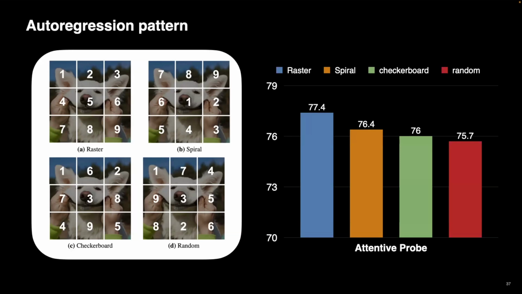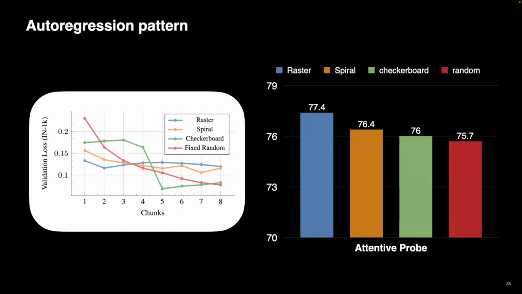We wanted to find out whether there is any good reason why raster is good. Raster is very arbitrary, and we wanted to know why it is potentially good. So we looked at how the loss evolves as we go further into the sequence. Intuitively, as you have more and more context, the task gets easier and easier. We wanted to see the distribution of difficulty across the sequence. What we see is that the more uniform the difficulty, the better the performance. Raster in relative terms is the most uniform, so the task remains difficult from the beginning till the end.